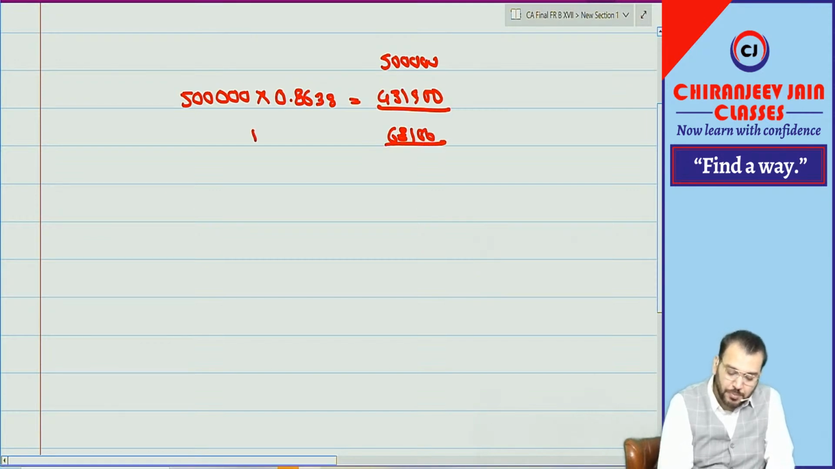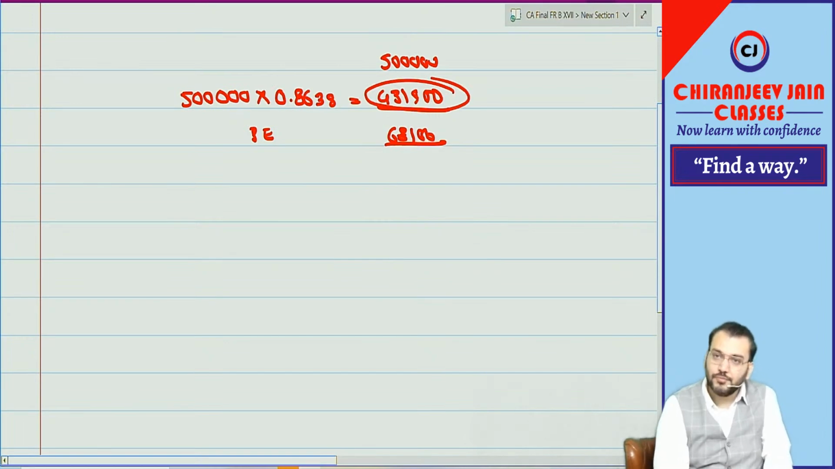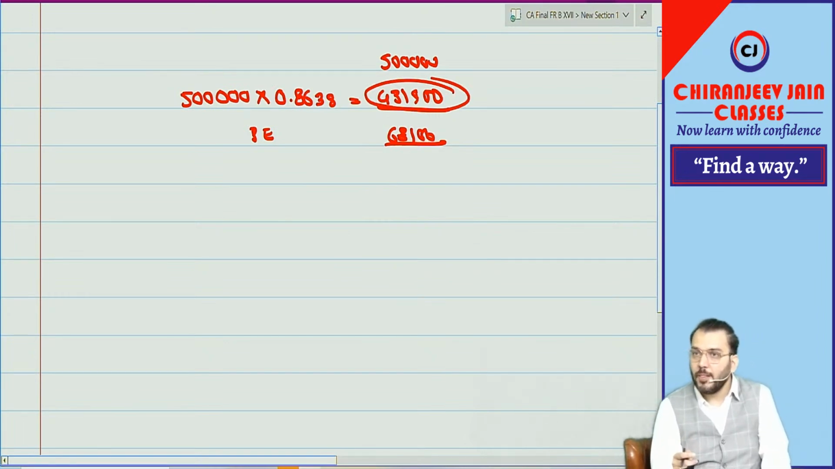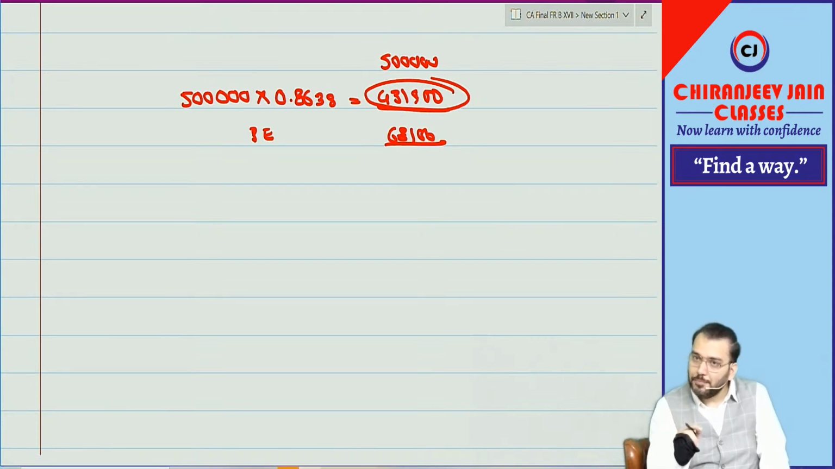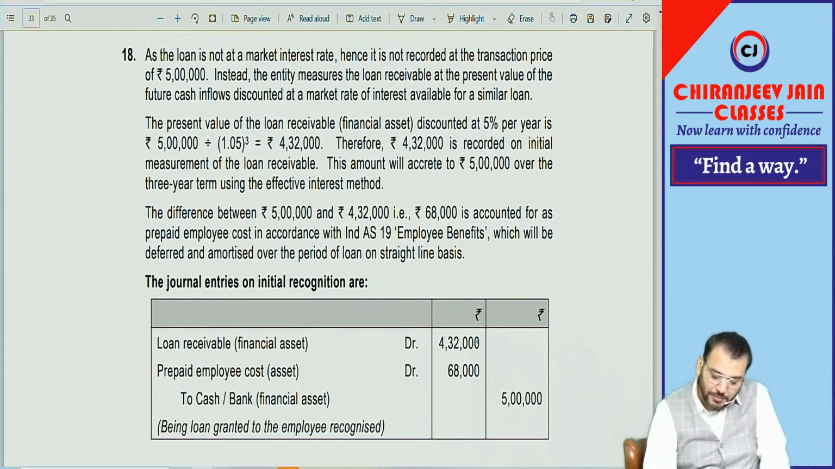The difference between these two is how much? 68,100. Means this will be prepaid employee benefit expense, and this will be the loan amount. What journal entry will we do? Loan receivable 4,31,900, prepaid expense 68,100 and to bank. That is only given.